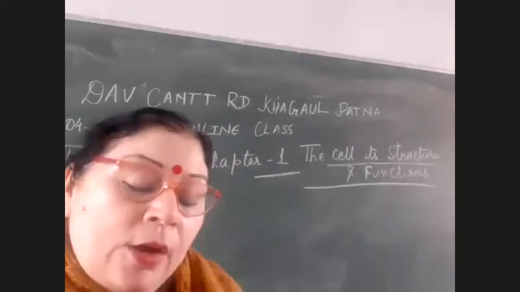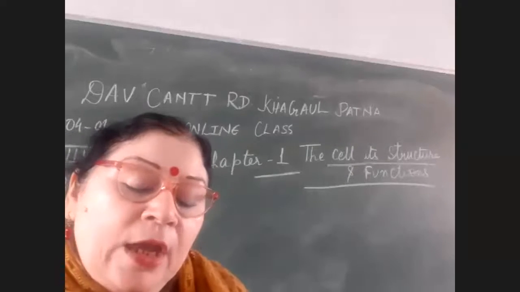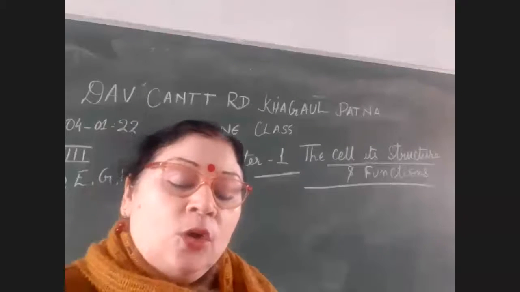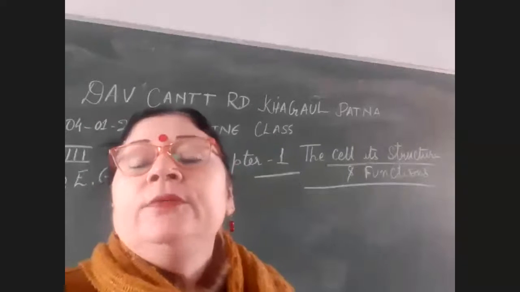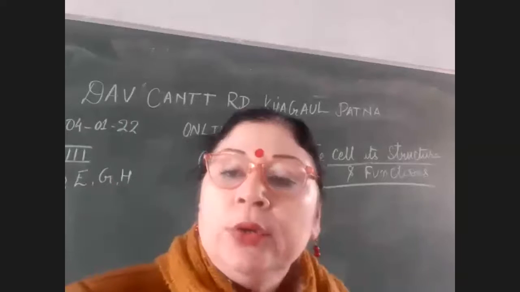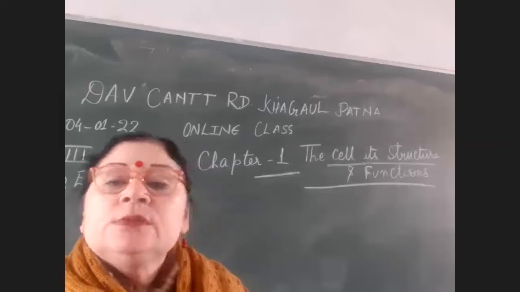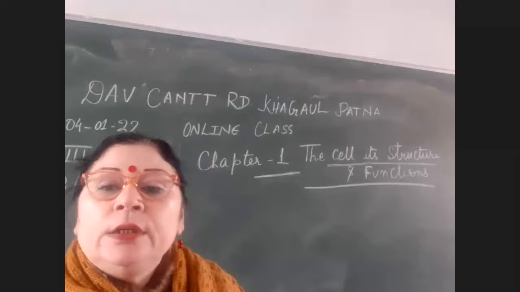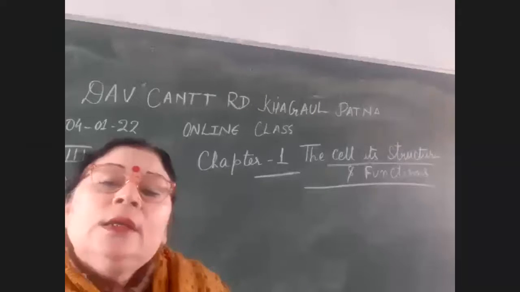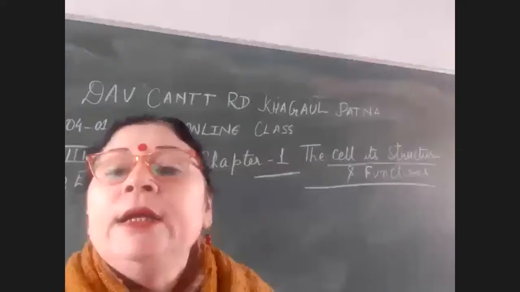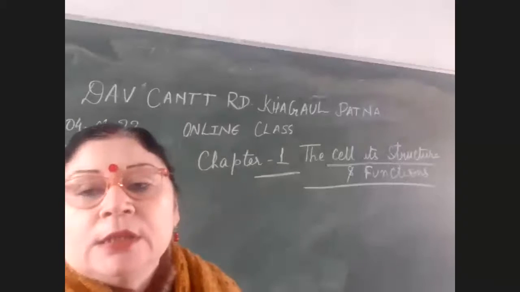Okay. Now here, when we are going to conduct electric current, common salt is added, which contains sodium and chloride, positive and negative ions. So if this water breaks into sodium and chloride ions, positive and negative charge.